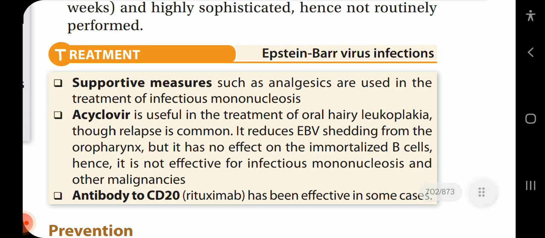Treatment of Epstein-Barr virus infection. Supportive measures such as analgesics are used in the treatment of infectious mononucleosis. Acyclovir is useful in the treatment of oral hairy leukoplakia.